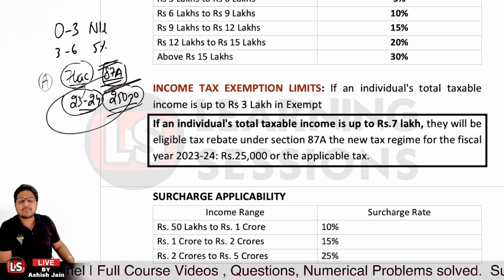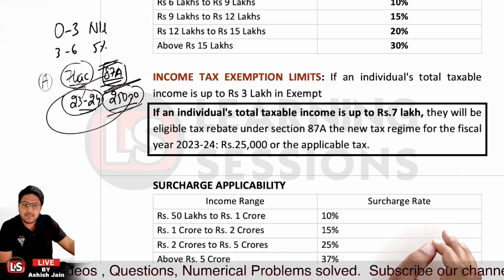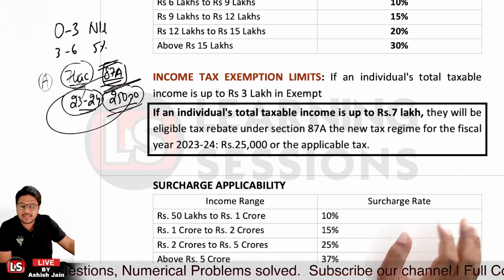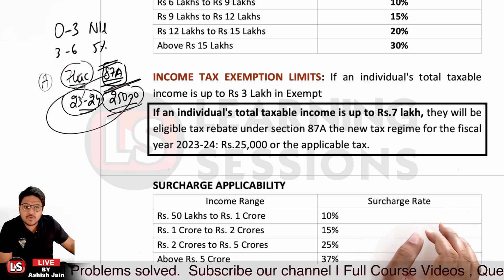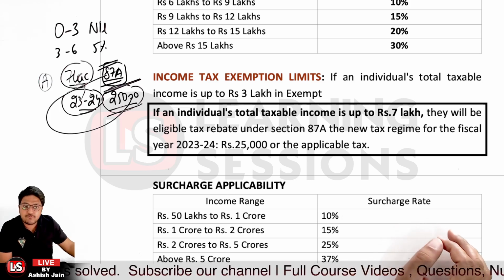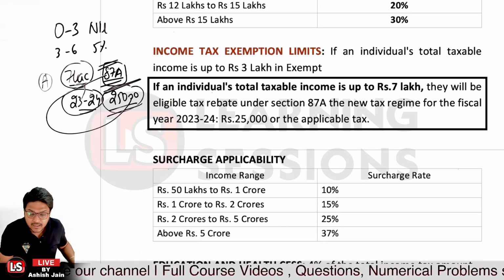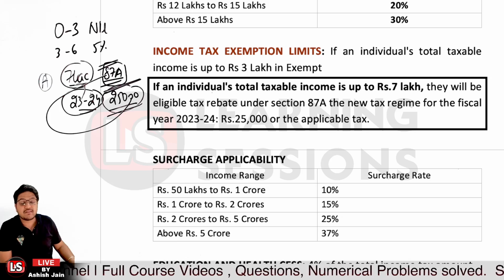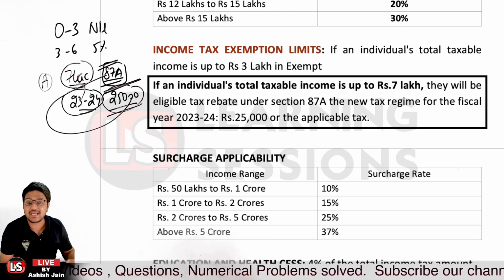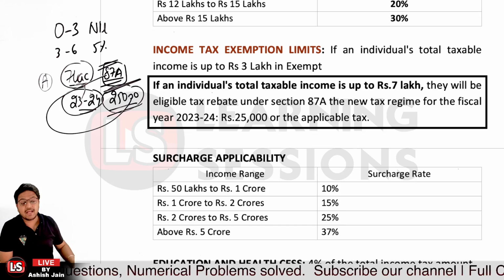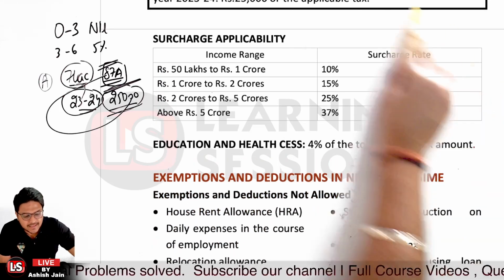After that, it's related to surcharge applicability. If you have income of 50 lakh to 1 crore, 10% surcharge. Above 1 crore, in the old tax regime it was 15%, but now as per the new tax regime, 1 crore to 2 crore it is 15%. For 2 crore to 5 crore it is 25%. If you have income above 5 crore rupees, then 37% surcharge will be applied, and surcharge is applicable on your tax amount, right? And the education cess and health cess is retained at 4%. Okay, so that's the scenario.